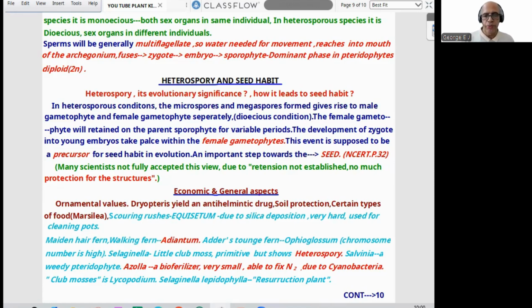Adder's tongue fern is Ophioglossum, with a very high chromosome number. Selaginella is called little club moss. Primitive but shows heterospory. Salvinia, a weedy pteridophyte. Azolla, a biofertilizer, very small, able to fix nitrogen due to cyanobacteria. Club moss is Lycopodium. Selaginella lepidophylla is called the resurrection plant. I think up to that it is clear.